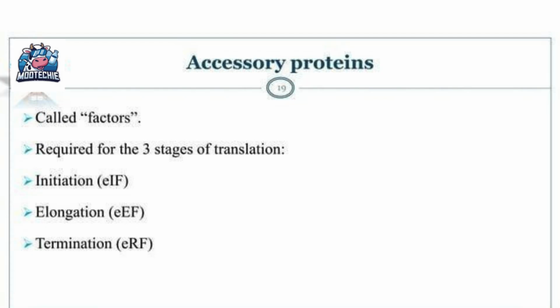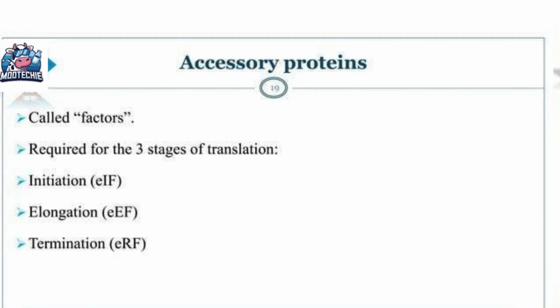For initiation, we have eIF, which stands for eukaryotic initiation factors. For elongation, we have eEF, the elongation factors. And for termination, we have eRF, the releasing factors. So these factors are like specialized assistants, each helping at a specific stage of the protein building process.